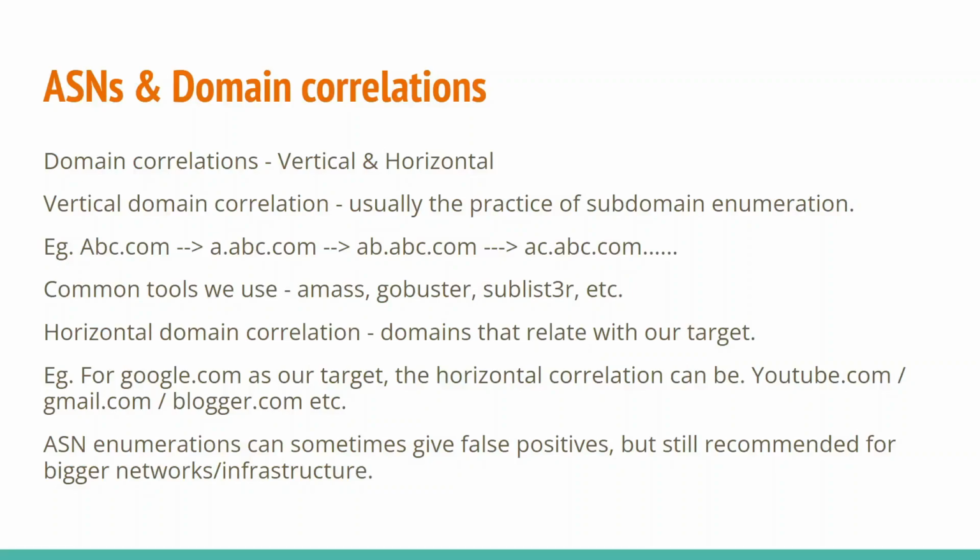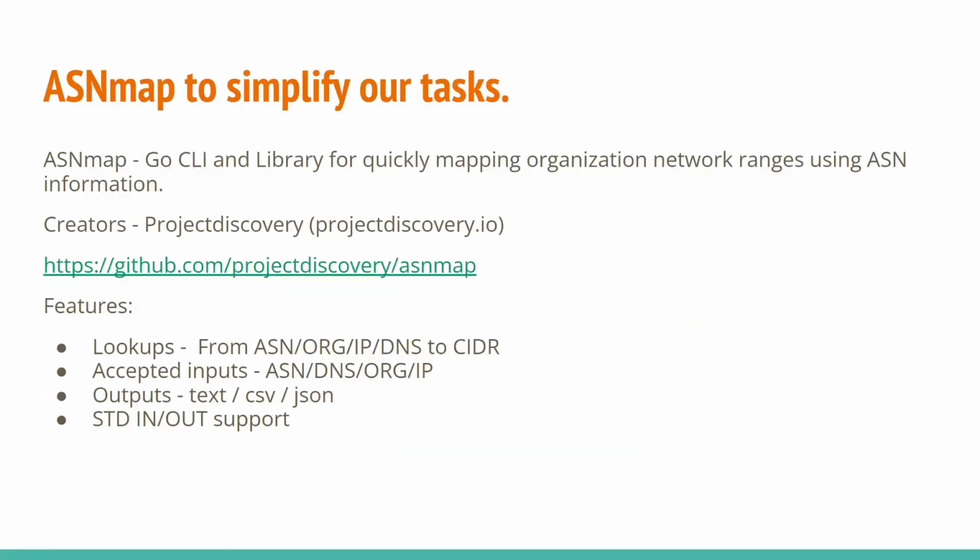So that is how things are with the ASN. To simplify our task, we have the tool called ASNmap, which has been recently released by Project Discovery. This is a Go language based command line interface for quickly mapping the organization's network ranges using ASN information. As I told, Project Discovery are the creators of this tool. You can visit the website, and this is the GitHub link for this project.